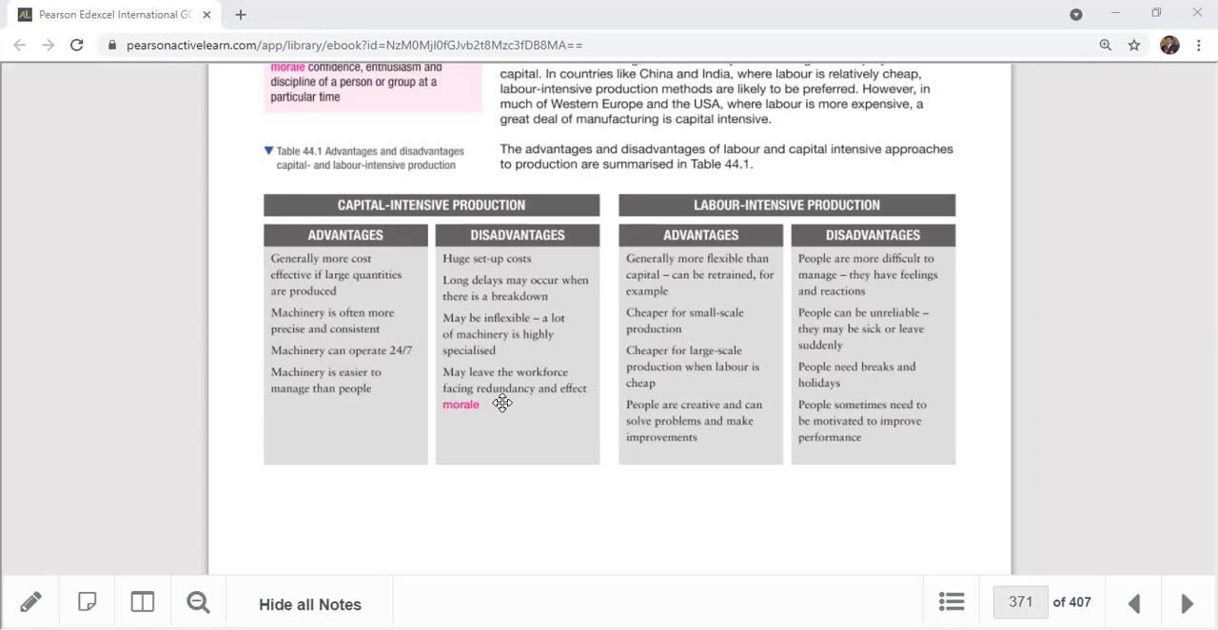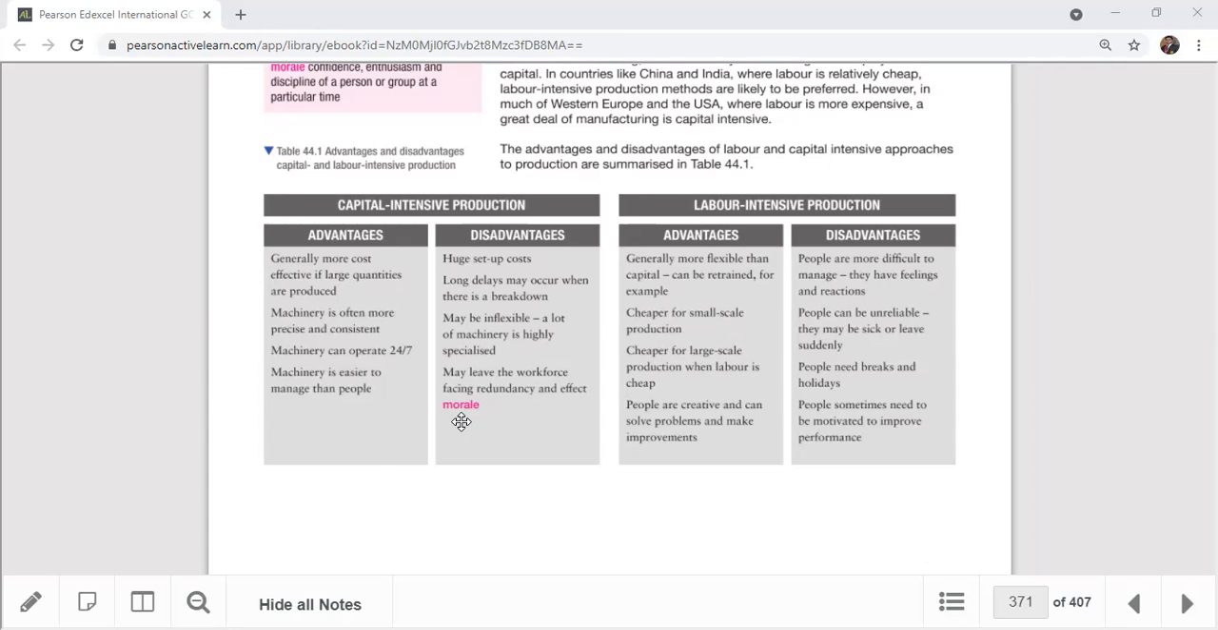And finally, may leave the workforce facing redundancy and affect morale. Redundancy means when the organization asks workers to leave, they terminate their contracts, and the organization has to pay some kind of compensation. Here, with capital intensive, there's a main disadvantage. Because machines replace the labor, the labor become unemployed, and they always fear redundancy because people are asked to leave as machines replace their jobs, and that affects their morale, meaning their motivation, right?